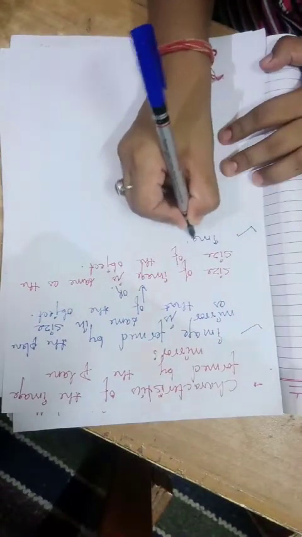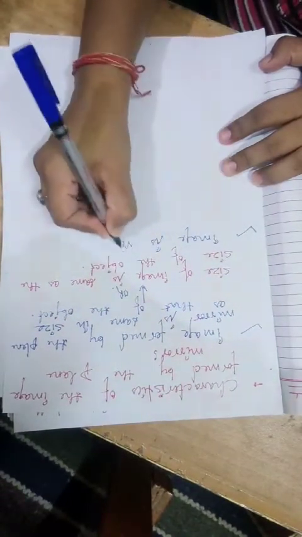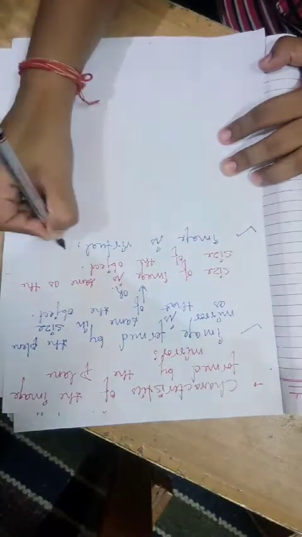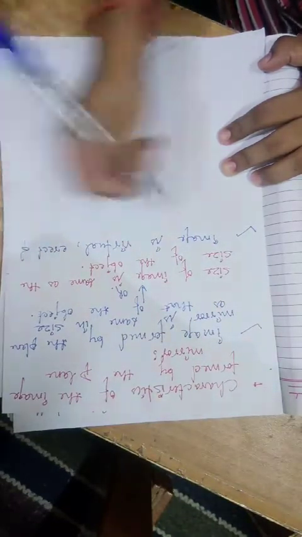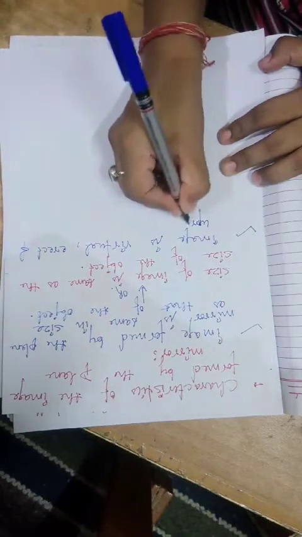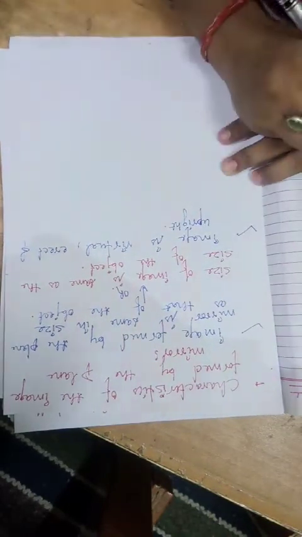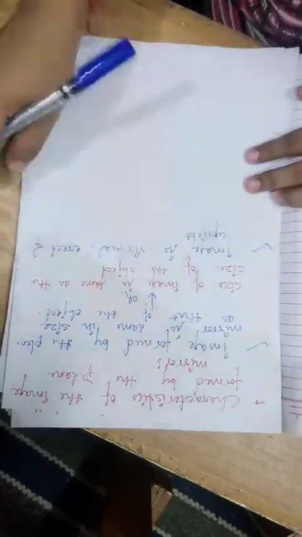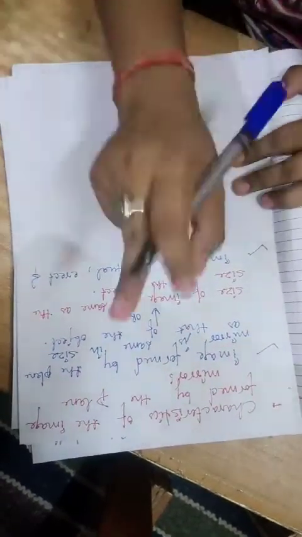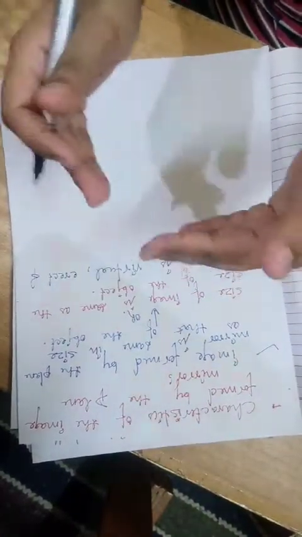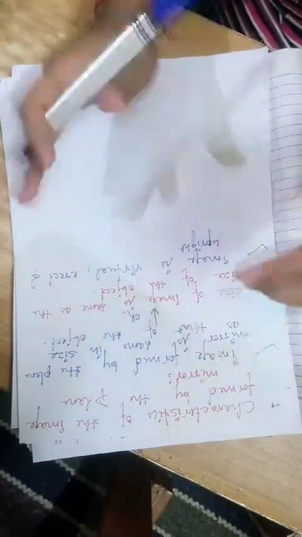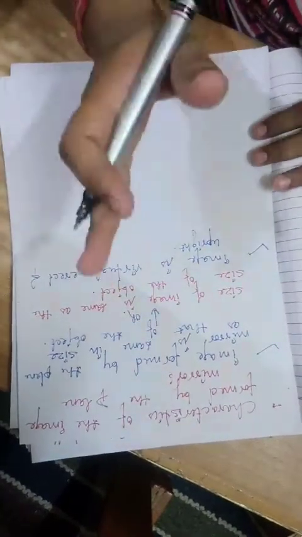Now let's move to the second characteristic. The image is virtual, erect and upright. Virtual image, I just told you, the images which cannot be obtained on the screen, they are virtual images. That is, proper real intersection of lines doesn't happen. These images are formed behind the mirror. Erect means straight, upright means सीधी. आपका सर नीचे और पैर ऊपर नहीं होता इमेज में. जैसे आपका सर ऊपर है और पैर नीचे है, in the same way the image goes upright.